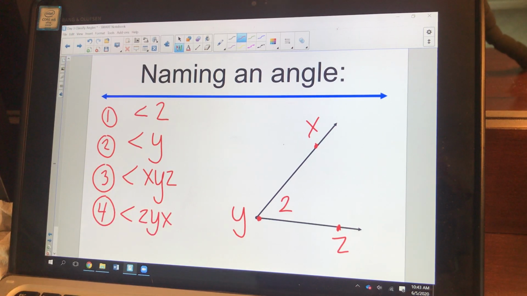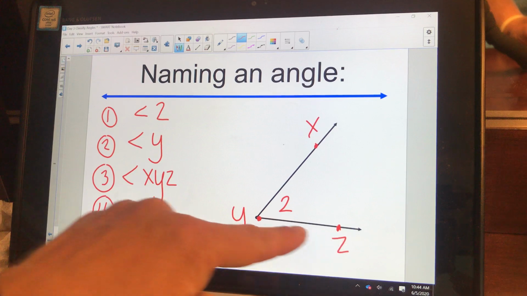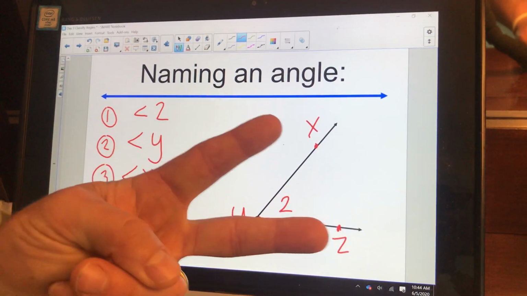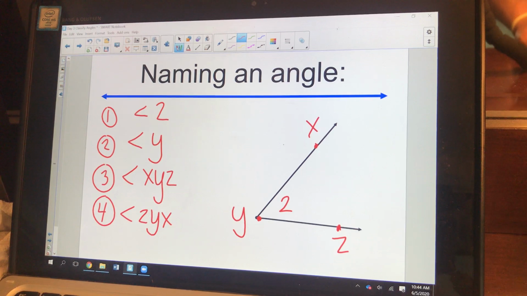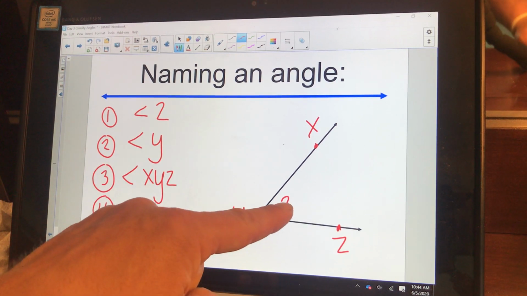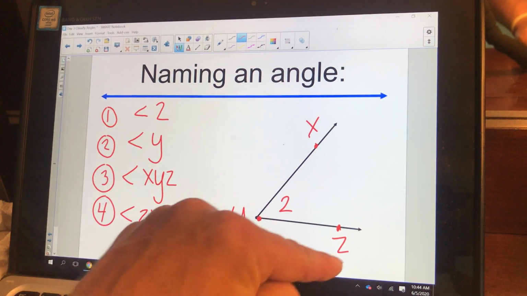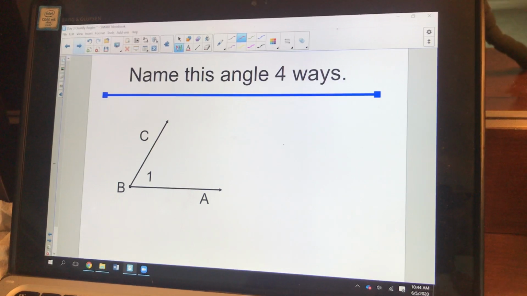Notice, on both numbers 3 and 4, the Y is in the middle because in order, X, Y, Z, or Z, Y, X, Y is always on the inside because that's the angle part. That's the part that we have down here. That's where the Y is located, okay? So 4 different ways. We could call it angle 2, angle Y, angle X, Y, Z, angle Z, Y, X, okay?